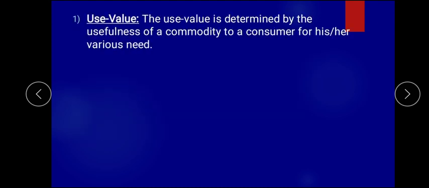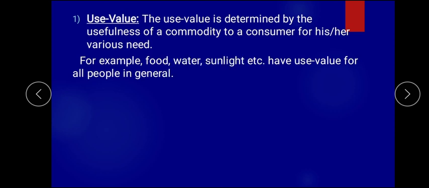Use value is determined by the usefulness of the commodity to a consumer for his or her use need. What does that mean? It means that some commodities are very useful for human beings depending upon their different needs, and that commodity's usefulness is decided accordingly. For example, food is a necessary thing, water, sunlight. All these things people consume, and they are very useful for them in their daily life. In general, food, water, sunlight, etc. Air is there, which we also consume. So it has a very useful value in human life.